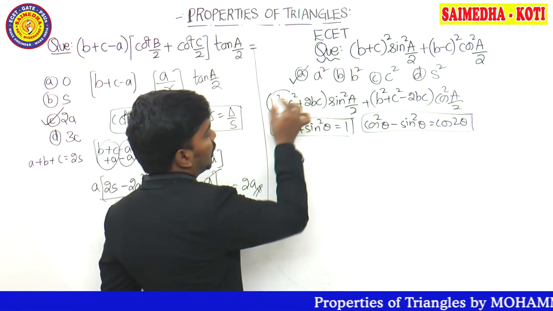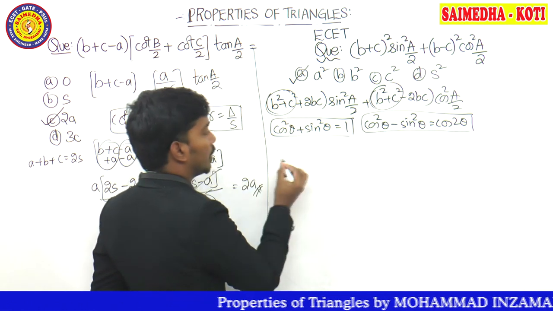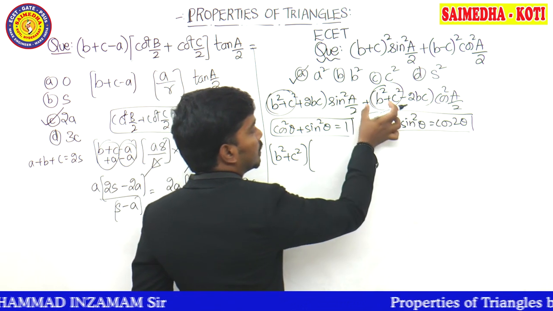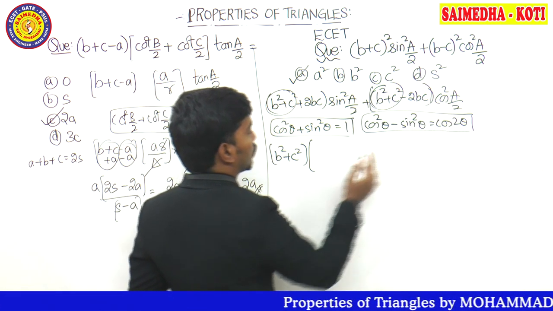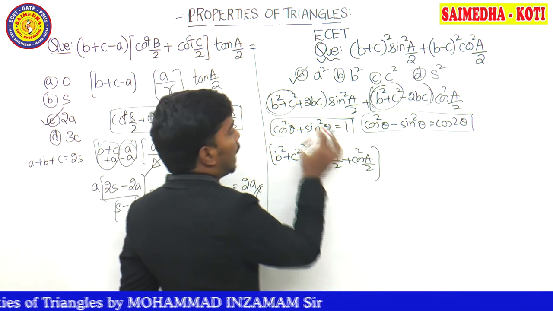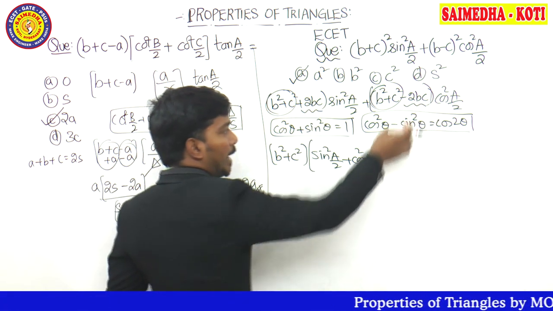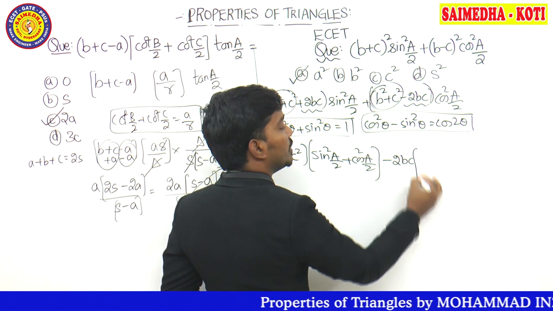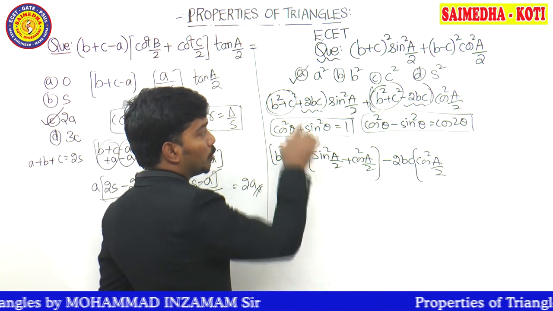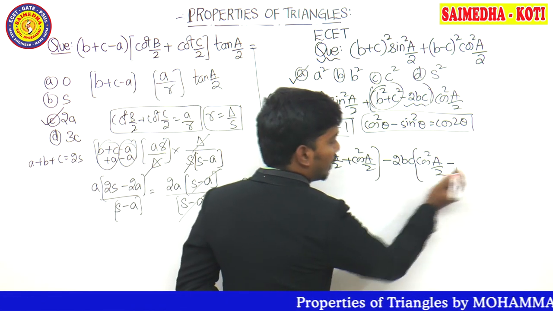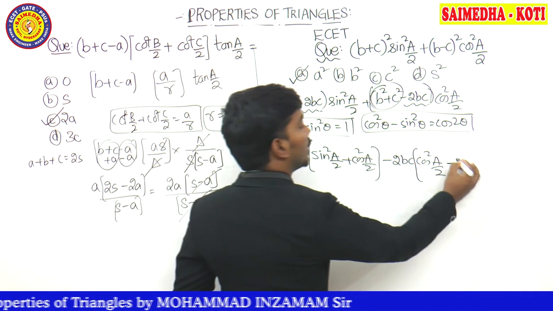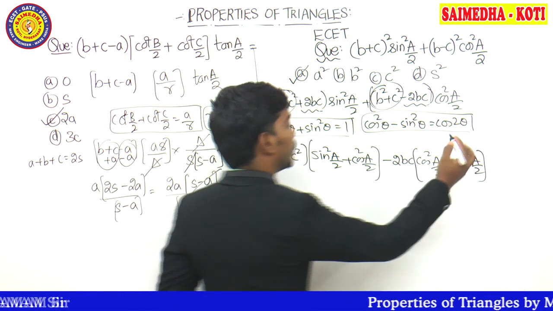So what can we write now? B square plus C square is a common term, so B square plus C square taken common. Inside part will be what, guys? The left out part is sin square and cos square. So we can write here sin square A by 2 plus cos square A divided by 2. Another term which remains is 2bc only. I am taking minus 2bc first of all. Minus 2bc into what? Cos square A divided by 2. Here 2bc sin square A by 2 is positive, so that is why you need to write minus here, so that minus into minus becomes plus. 2bc is already outside, so what is the left part now? Sin square A divided by 2.